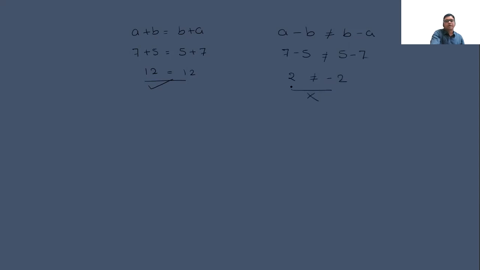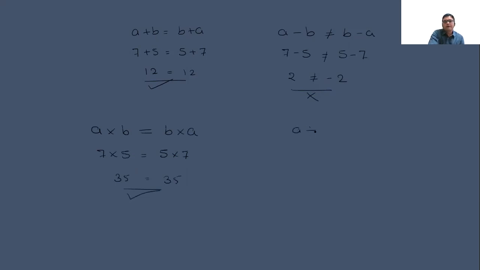Then it never follows. In terms of multiplication, A into B is equal to B into A. 7 into 5 is equal to 5 into 7. Okay, this 35 is equal to 35. It means it follows the commutative law over the multiplication.